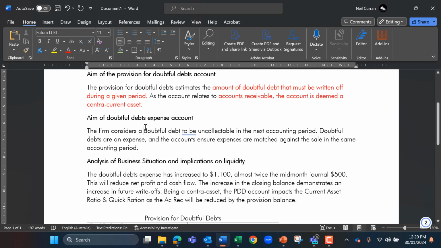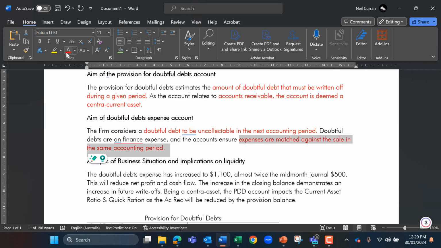The next key definition that you must include and define within your answer is what is a doubtful debts expense account. So a doubtful debt is an amount uncollectible in the next accounting period. Doubtful debts are treated as an expense, and in particular, it is a finance expense, and the account ensures expenditures are matched against the sale in the same accounting period. So therefore, you're applying a key accounting assumption called the matching principle.